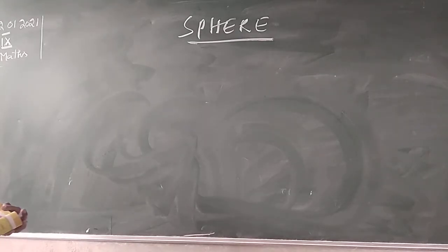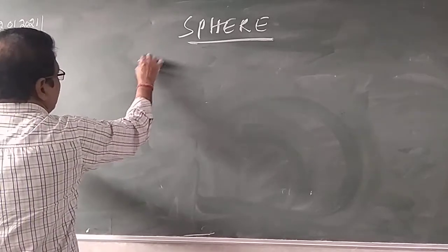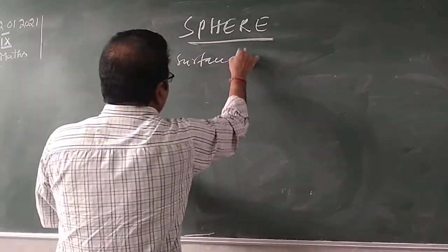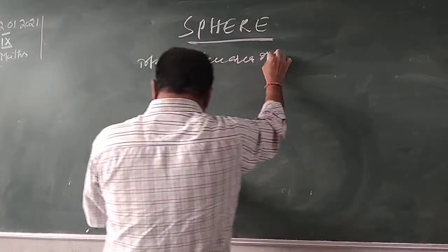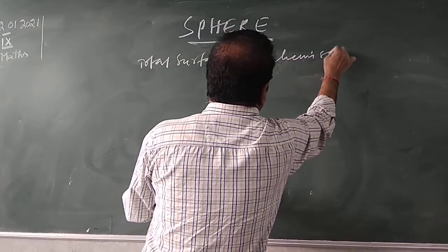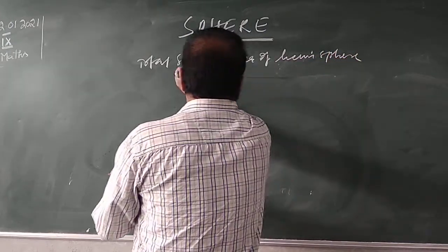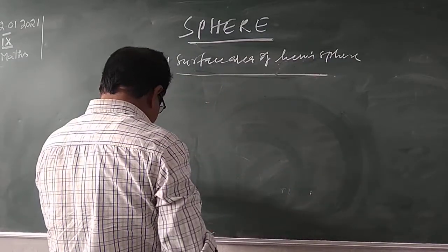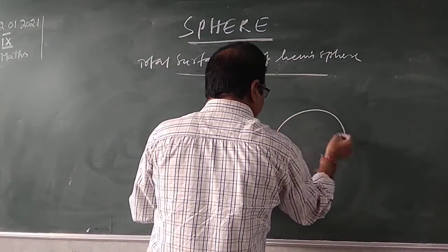You know that. And the total surface area of a hemisphere. So this is a sphere.